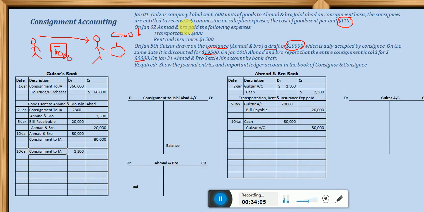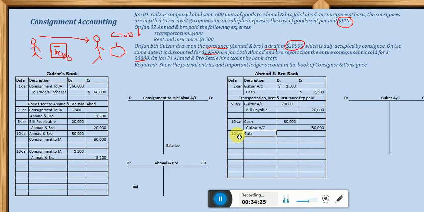So that is why the expense account is credited. And to whom should this commission be paid? The payable account, that is Ahmad and Bro, 3,200. Now Ahmad and Bro is earning commission, so the commission should be recorded by Ahmad and Bro. From whom will he receive this commission? From Gulzar.